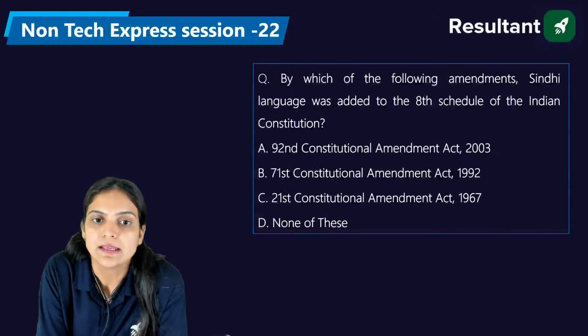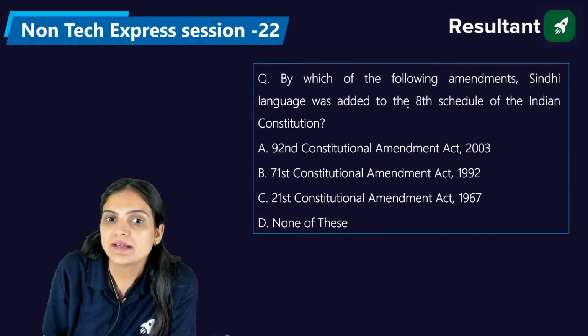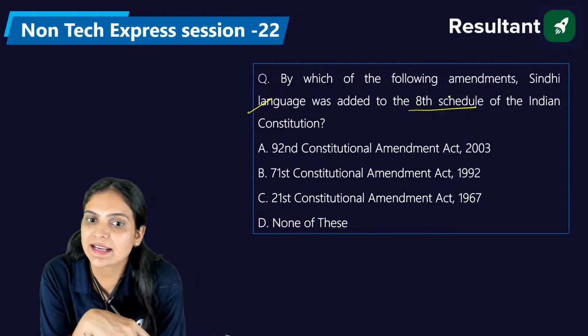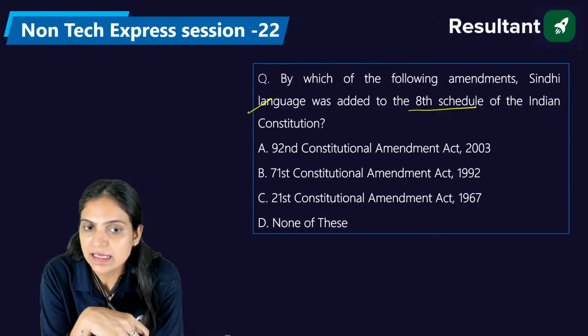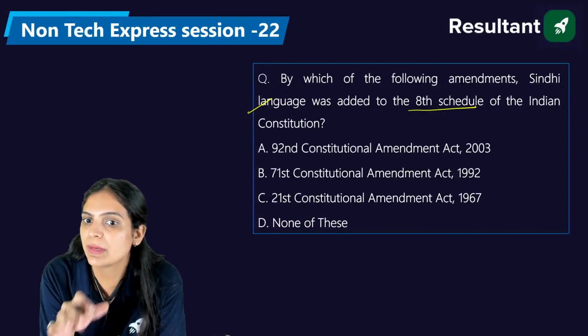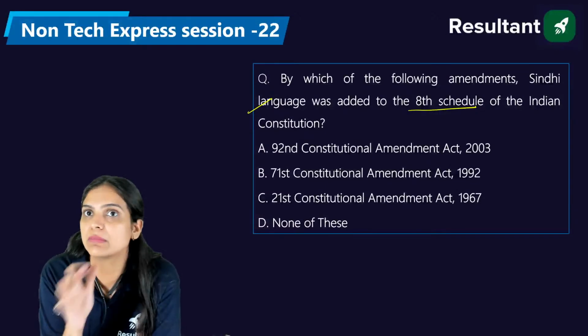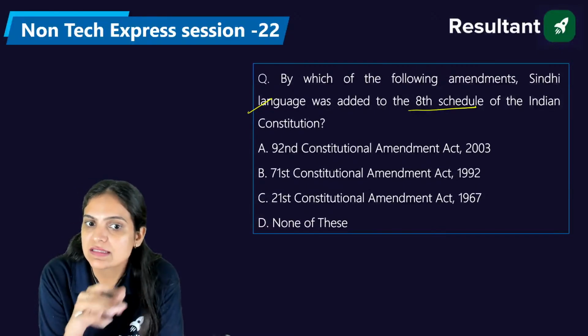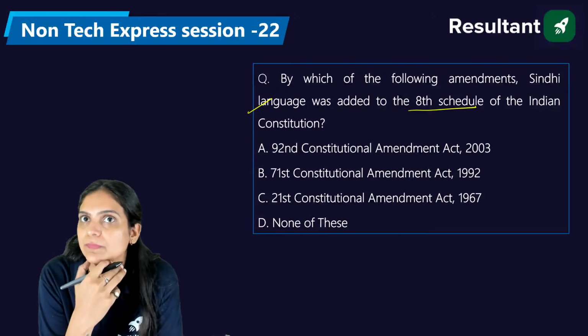Very nice. Now, by which of the following amendments was the Sindhi language added to the 8th Schedule of the Indian Constitution? The 92nd Constitutional Amendment Act of 2003, the 71st Constitutional Amendment Act of 1992, the 21st Constitutional Amendment Act of 1967, or none of the above. Please answer everyone.